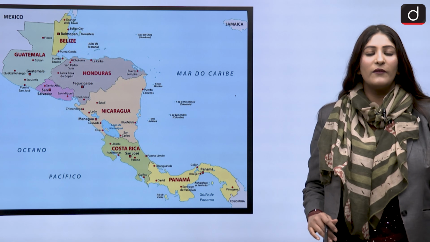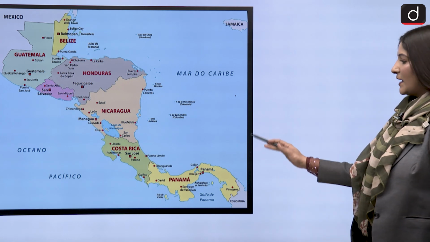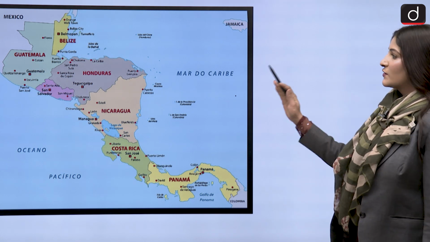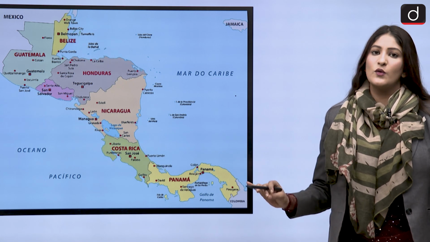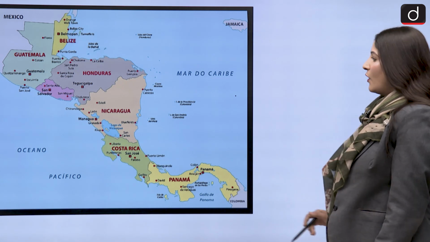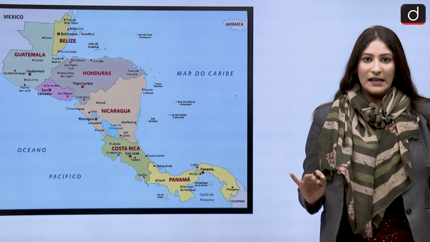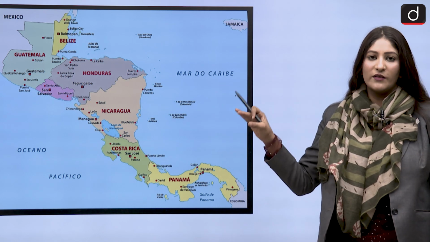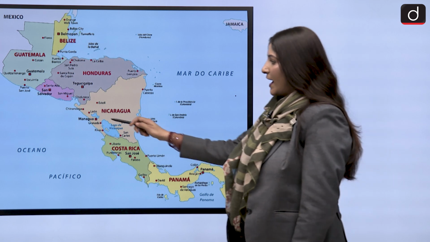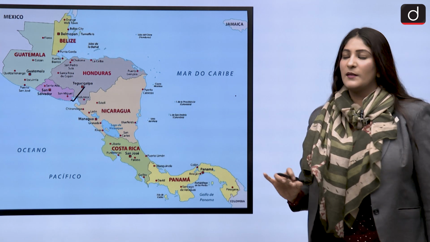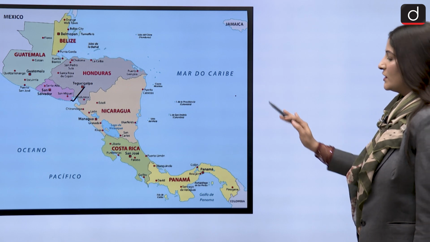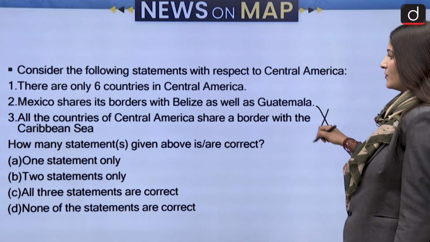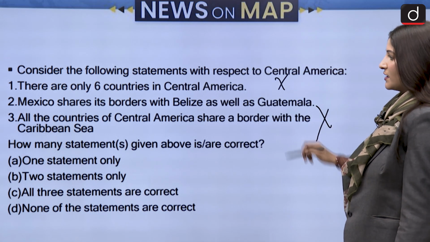Now, if we talk about the number of countries in Central America, they go from Panama, Costa Rica, Nicaragua, Honduras, El Salvador, as well as Guatemala and Belize. So there are 7 countries in total. Now, if we talk about the borders with the Caribbean Sea, all the countries of Central America have one, except the country of El Salvador. It does not have a border with the Caribbean Sea. So only El Salvador doesn't have a border; other than that, all the countries have a border with the Caribbean Sea. So 3 is not correct. Also 1 is out of the question.